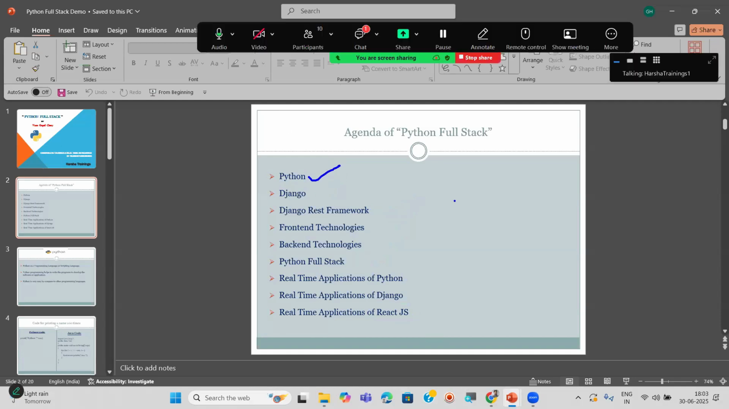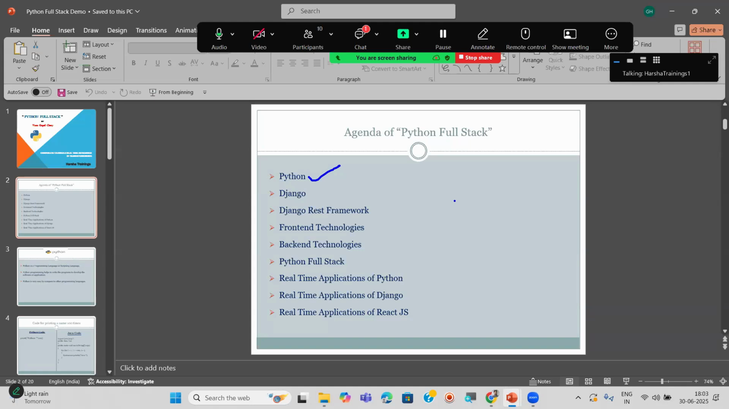Python means what? It is a programming language. It is used to write programs to develop software applications. If you want to go to the coding side, you must learn a programming language. Such a type of programming language is Python. It's very easy, simple, and also very fast to learn and fast to understand.